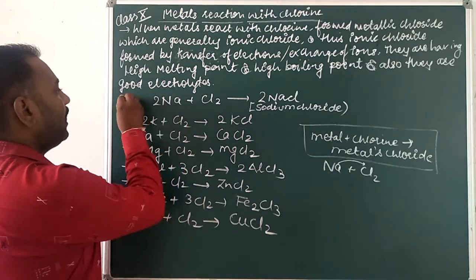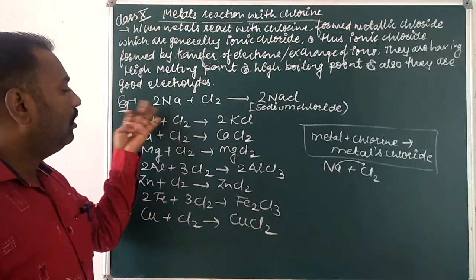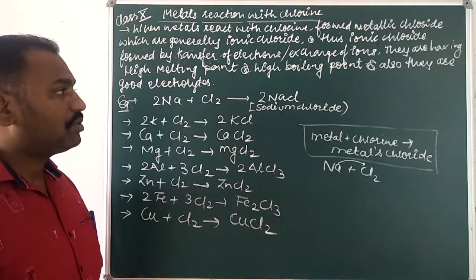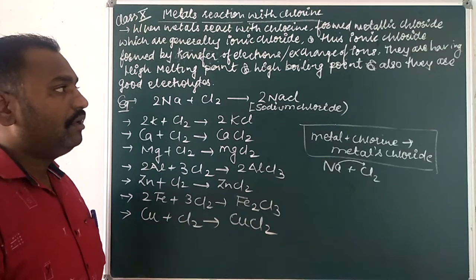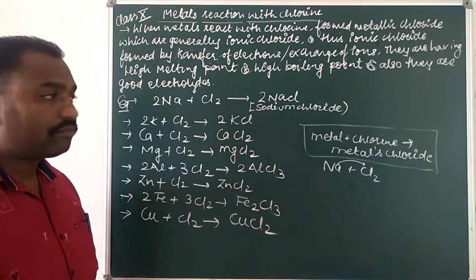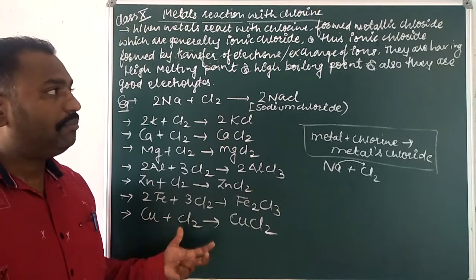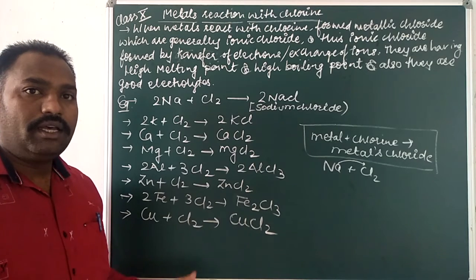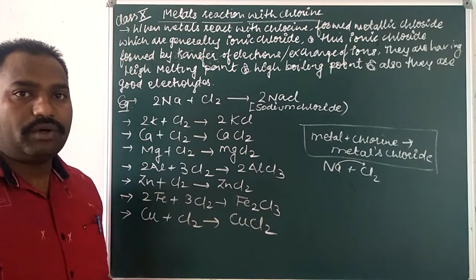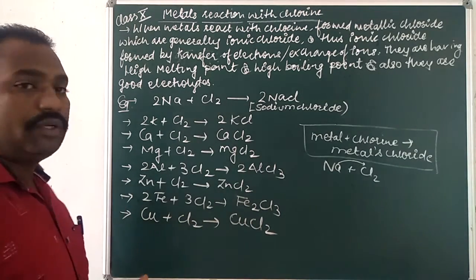Now we can see some examples. First sodium: 2Na plus Cl2 gives 2NaCl, sodium chloride, which is a metallic chloride and a good electrolytic solution. Rainwater conducts electricity because some salts are already added in the rainwater, so it is a good electrolytic solution.